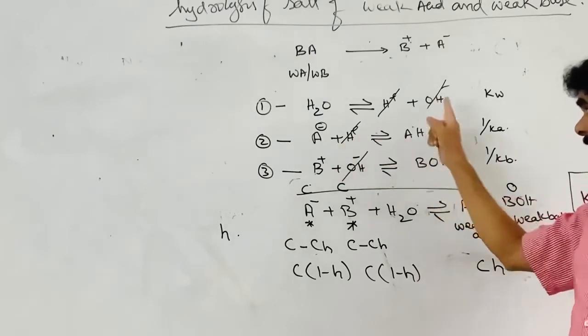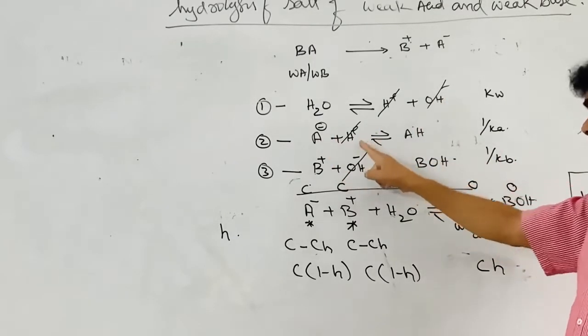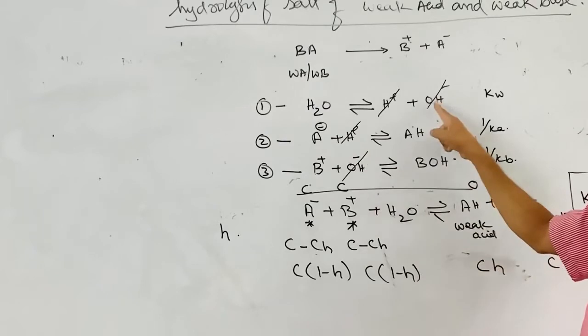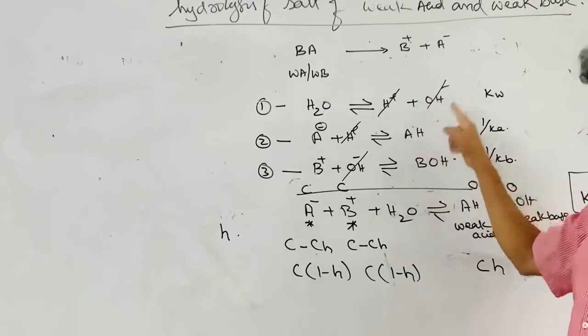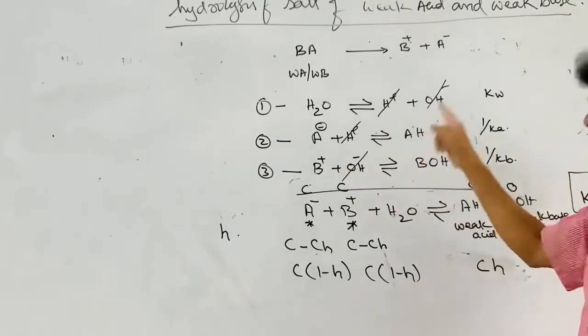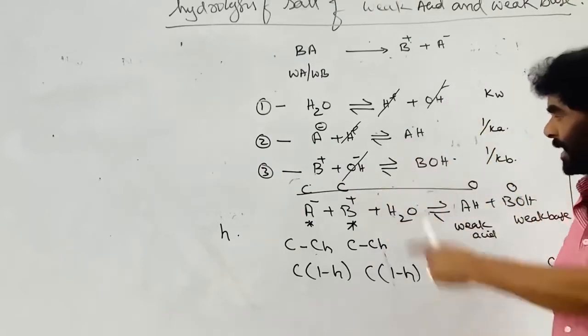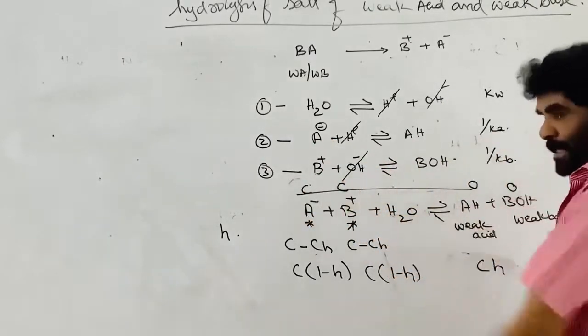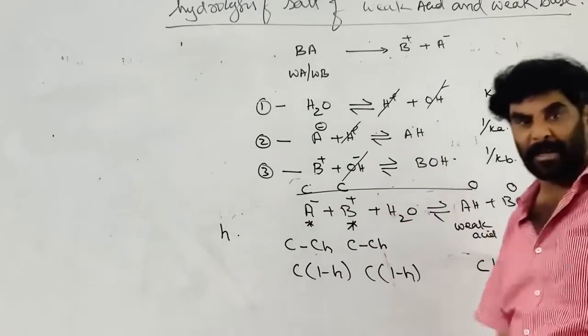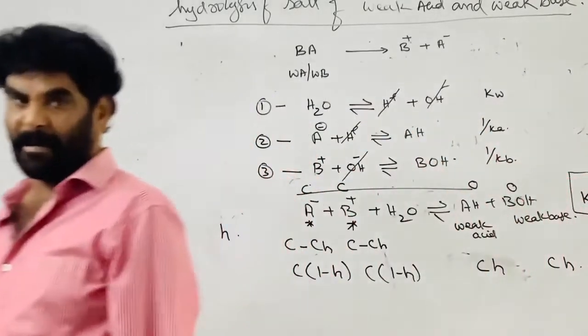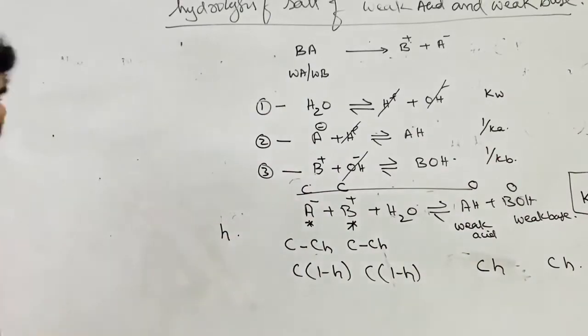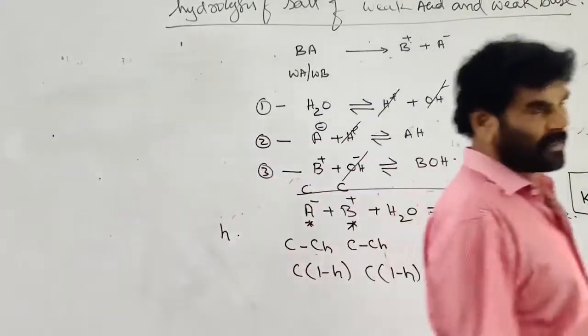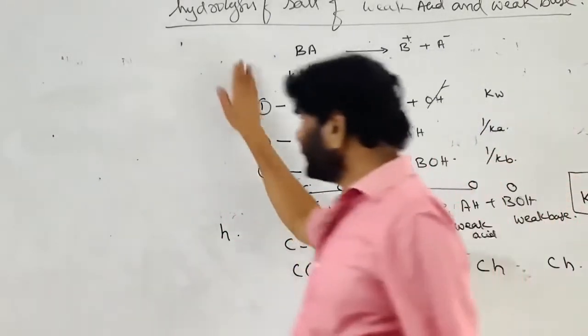If the A⁻ ion takes part in the reaction, the OH⁻ ion concentration increases, which forces B⁺ to take part in further hydrolysis. Therefore, it is nearly the same. This is the approximation here.